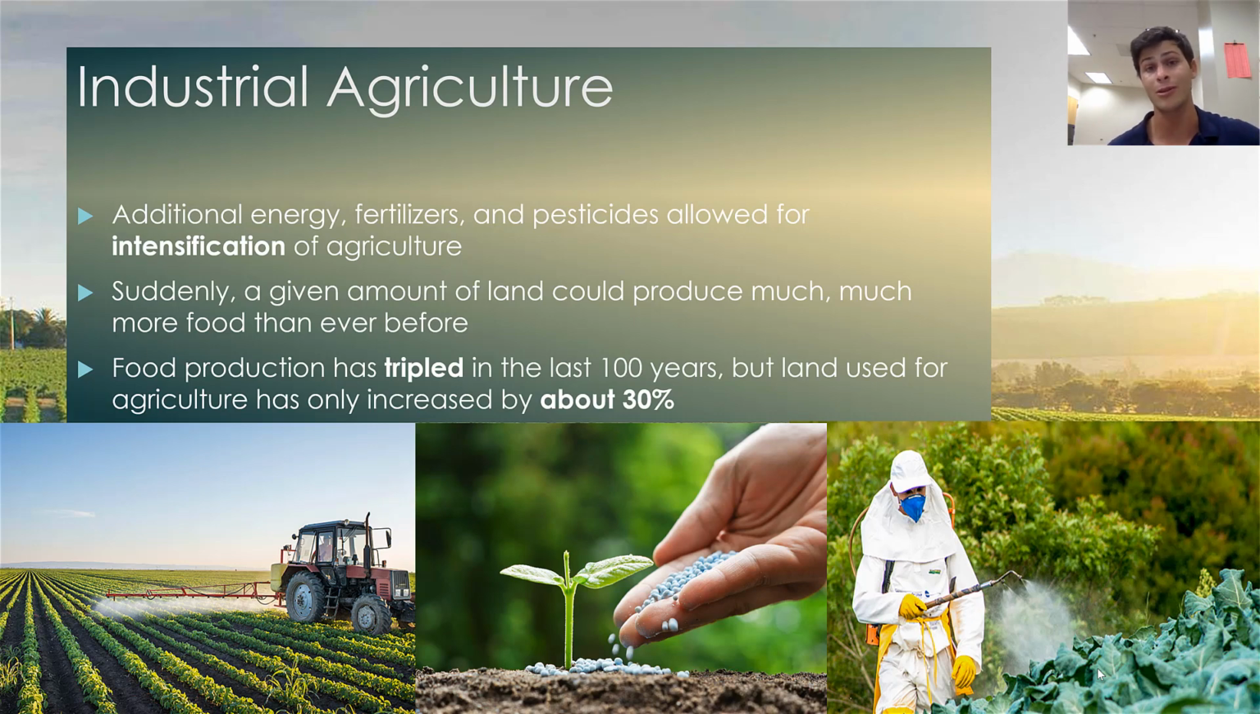Now, this is largely reflective in global trends since the Industrial Revolution. Food production has tripled over the last 100 years, but the actual amount of land we needed in order to triple production has only actually increased by about 30%. So we are dramatically intensifying our agriculture, but we are not extensifying our agriculture since the Industrial Revolution.